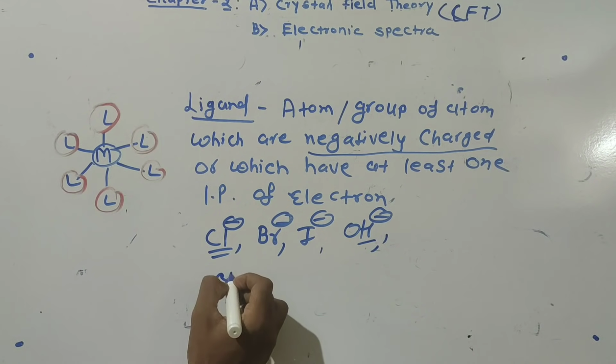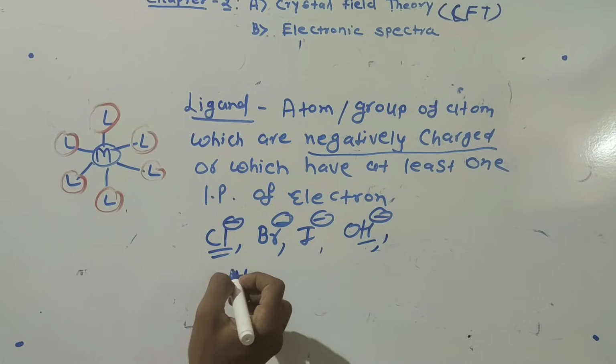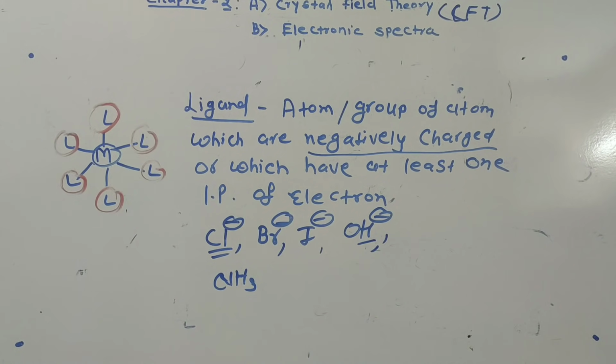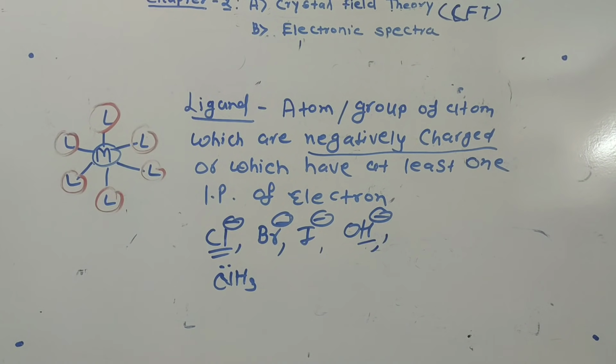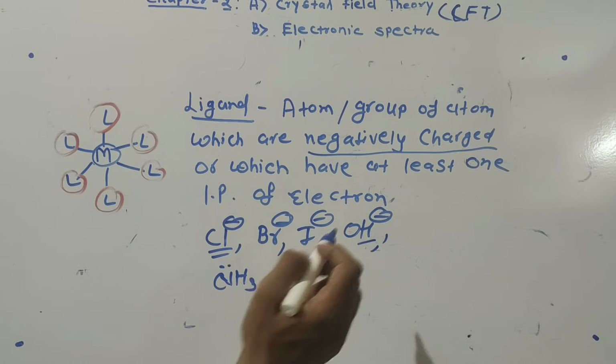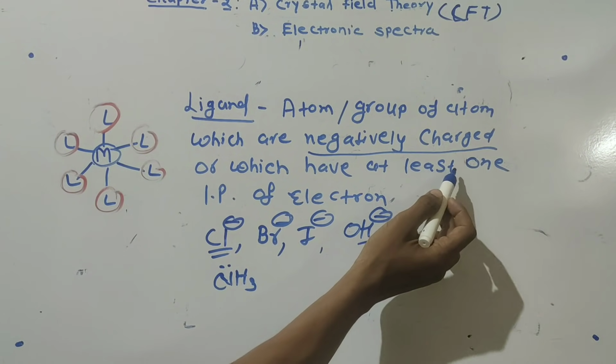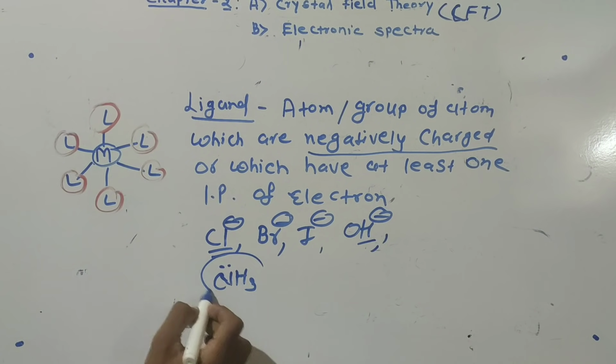Now ammonia. It is a group of atoms, but it doesn't have any negative charge. Ammonia is a neutral molecule. But the nitrogen present in ammonia has one lone pair, and our definition says there should be at least one lone pair of electrons. So ammonia can also act as a ligand.